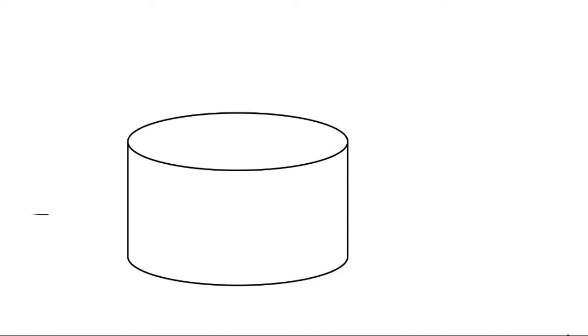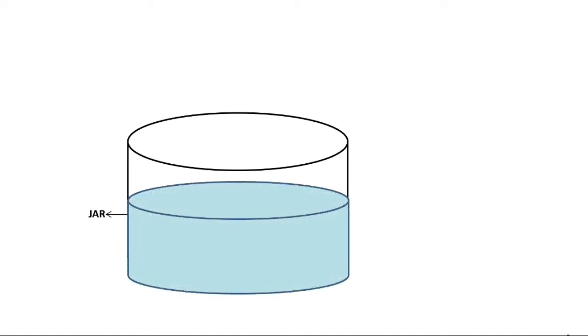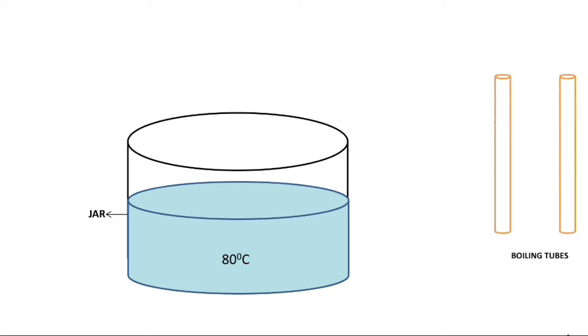Take a jar with water and heat up to 80 degrees Celsius. Take two identical boiling test tubes. One of them is filled with 50 grams of water and the other with 50 grams of oil, both at room temperature.